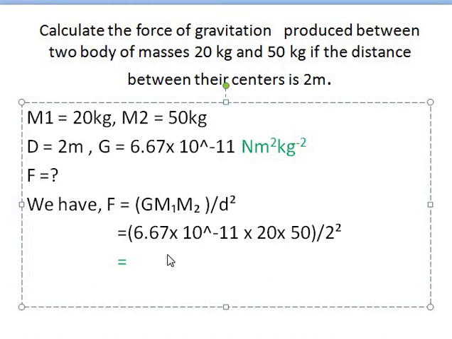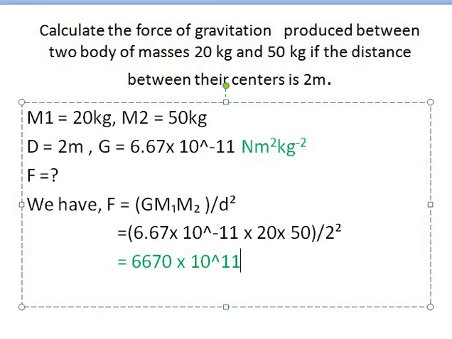Okay, 6670. You have that 6670. The value is 667 into 10 to the power minus 11.